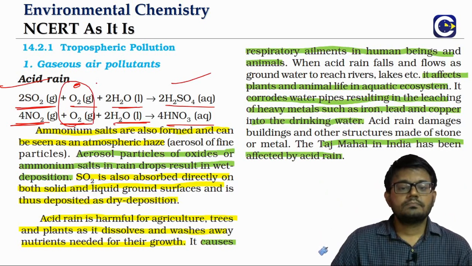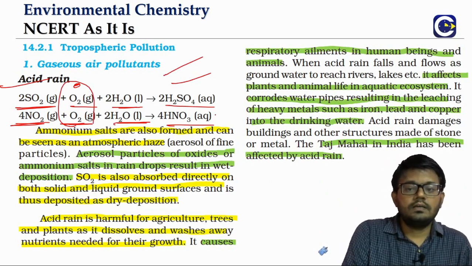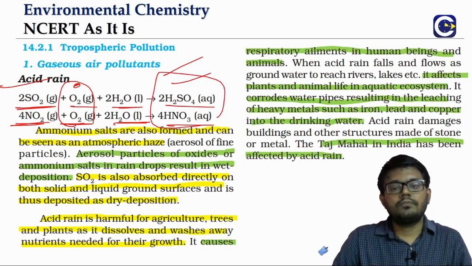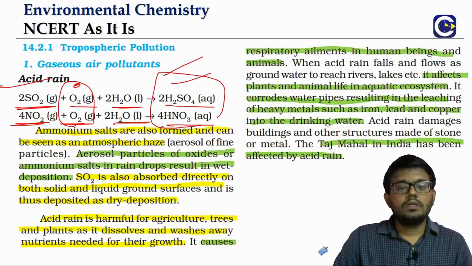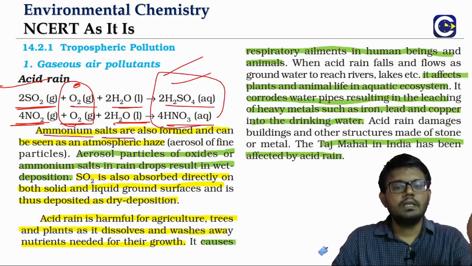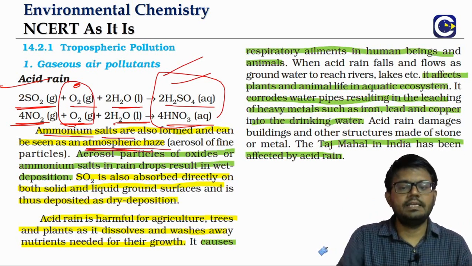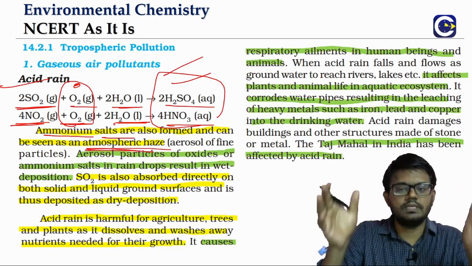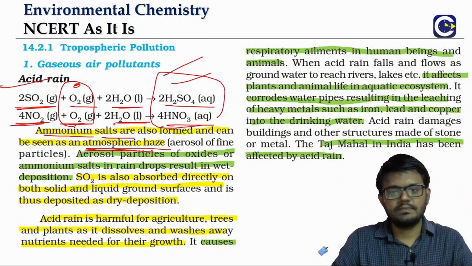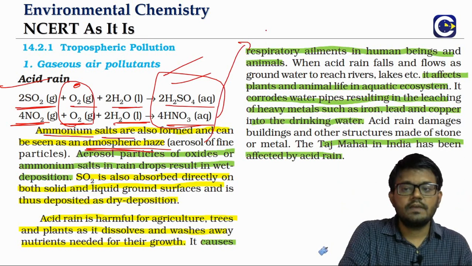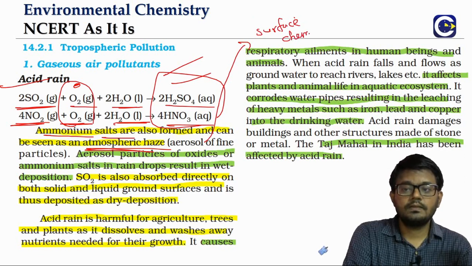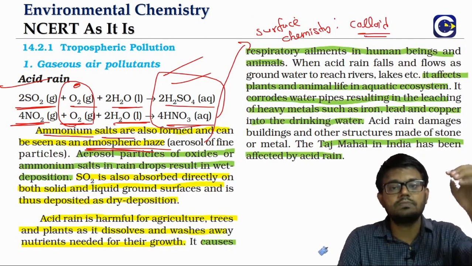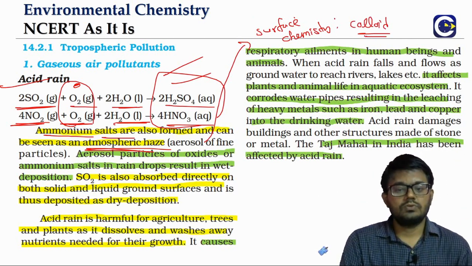Sometimes, while the oxides can come down in the form of the corresponding acid, you can also have the corresponding ammonium salts being formed, and they can be seen as an atmospheric haze. So the atmosphere will have an aerosol of these fine particles. We'll talk about these words when we go to the chapter surface chemistry in +2. We call it a colloid. Solid particles dispersed in the air are what is called an aerosol.